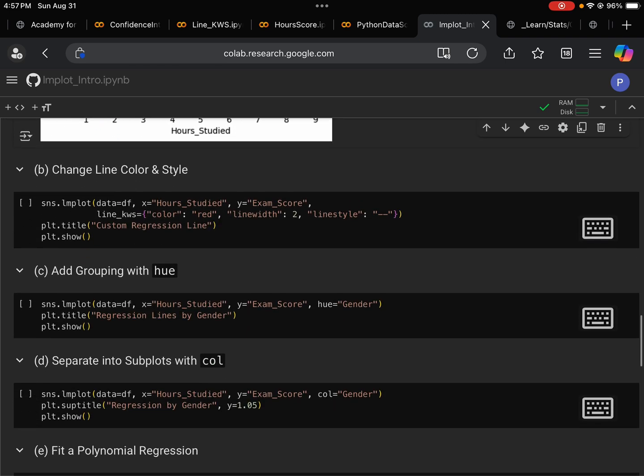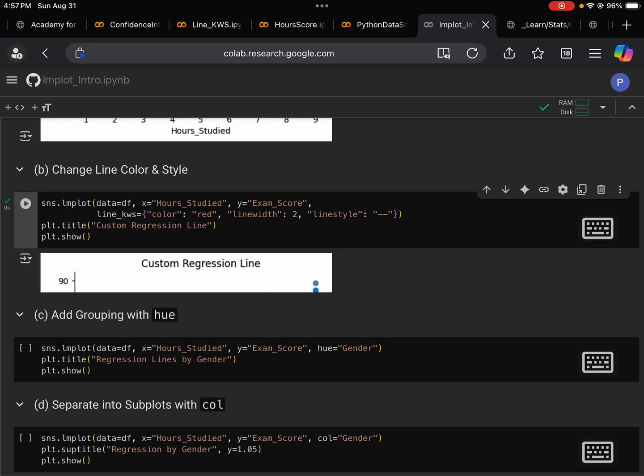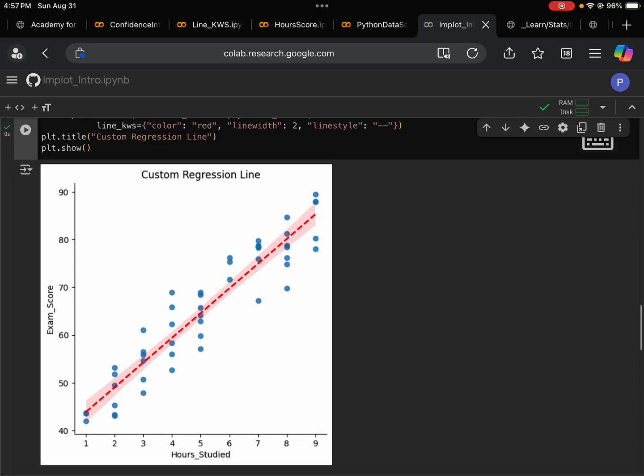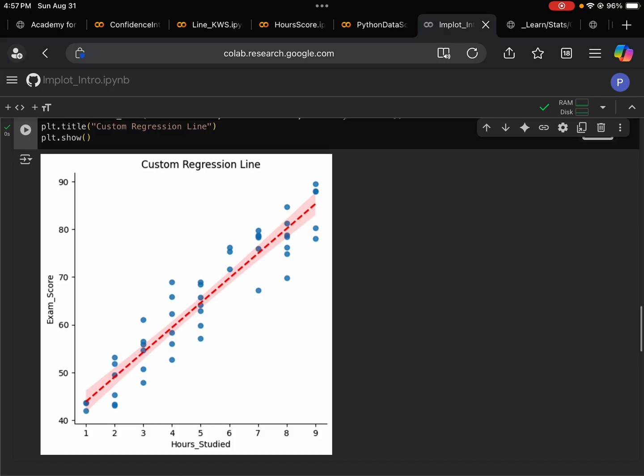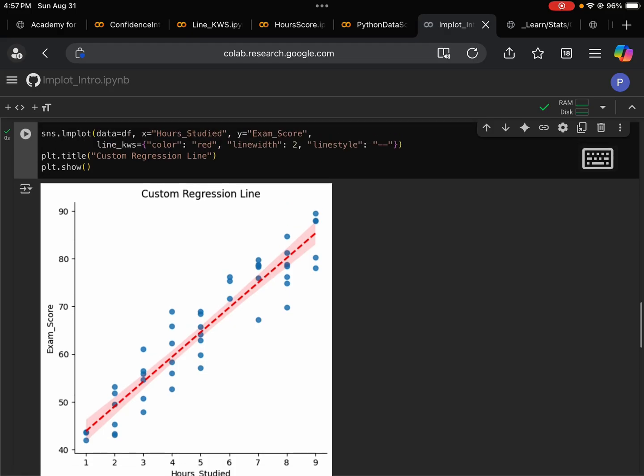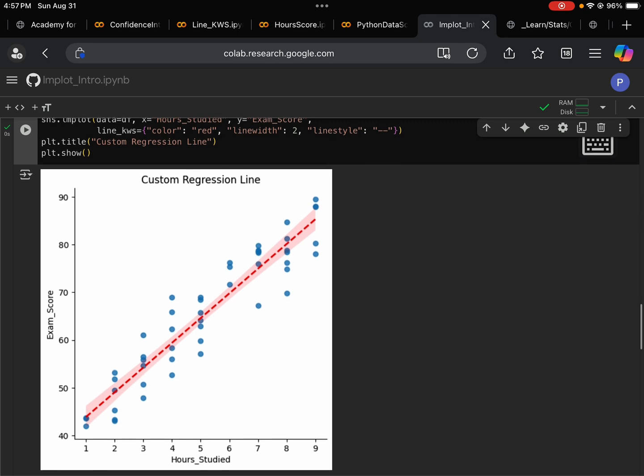Next, what we can do is change the line color and the style. So what we have here is that we change the line color to red, and we're going to change the width of the line, and we also change the line style to dash. So let's run the code. So here we have a red dashed line as a regression line, but here we didn't say anything about CI or confidence interval, so we still have a confidence interval shading here.